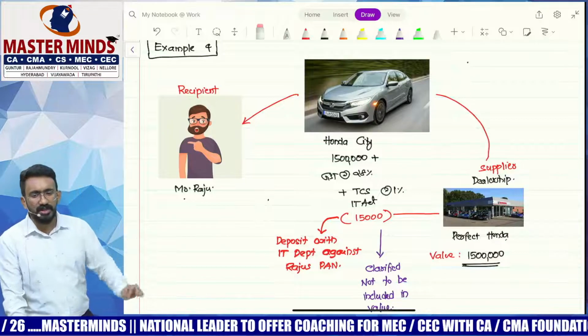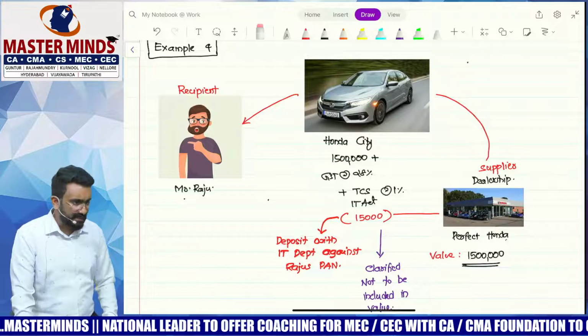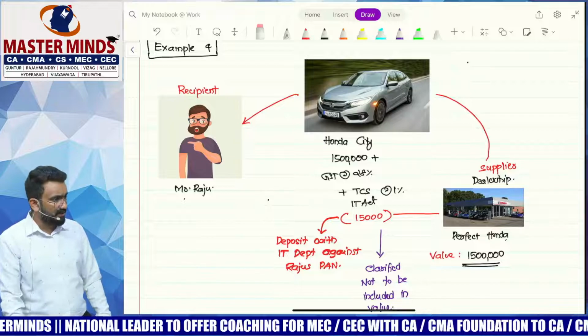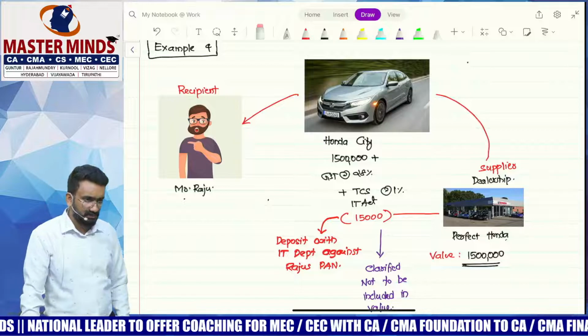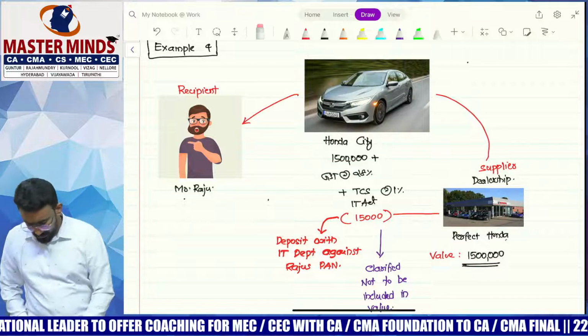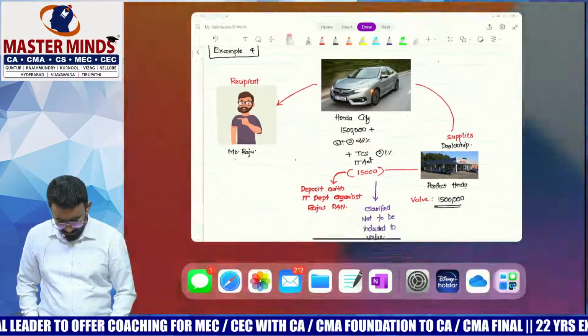So what will be the value in this particular case? 15 lakh itself. It would not be 15 lakh 15,000. With me? Okay. That's your first clarification that you need to understand.